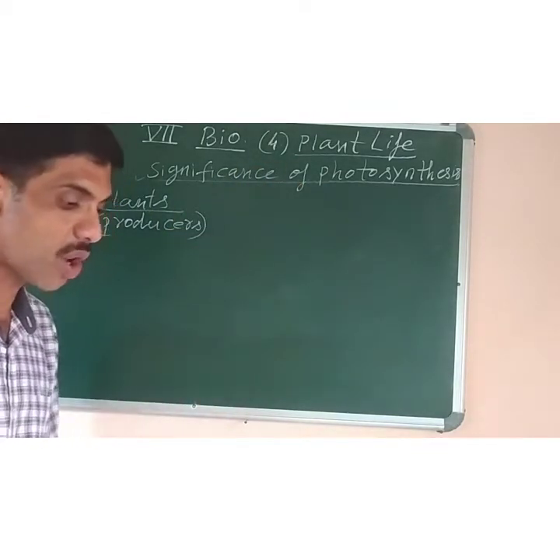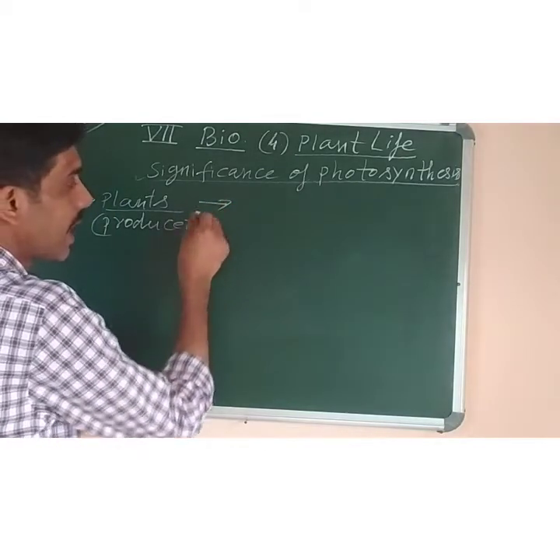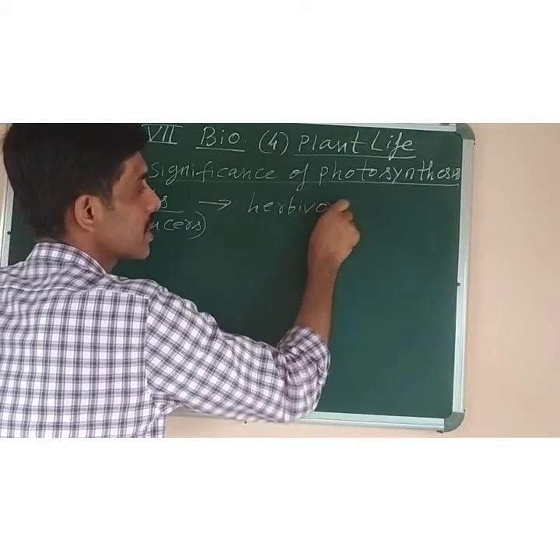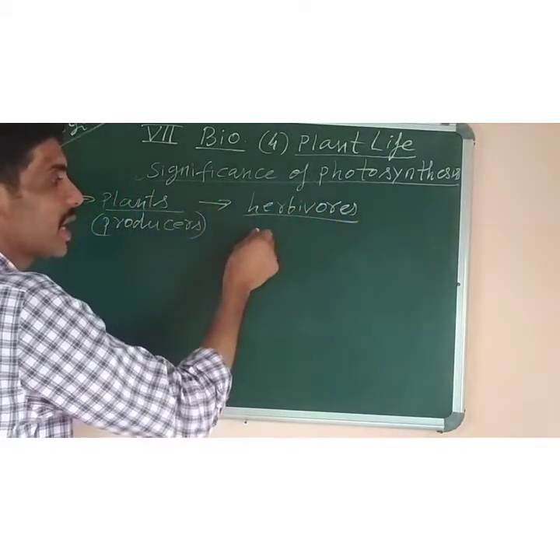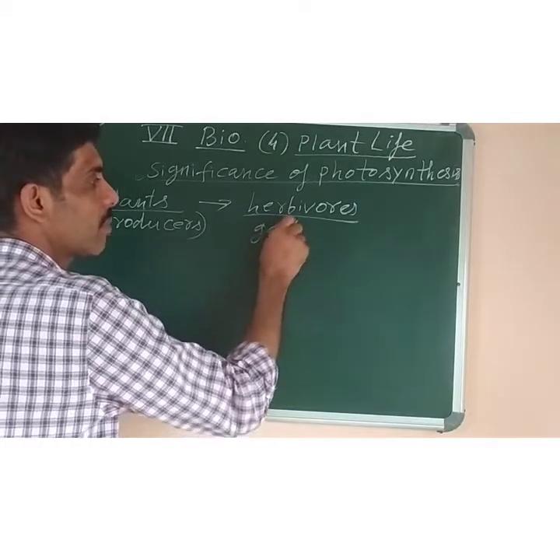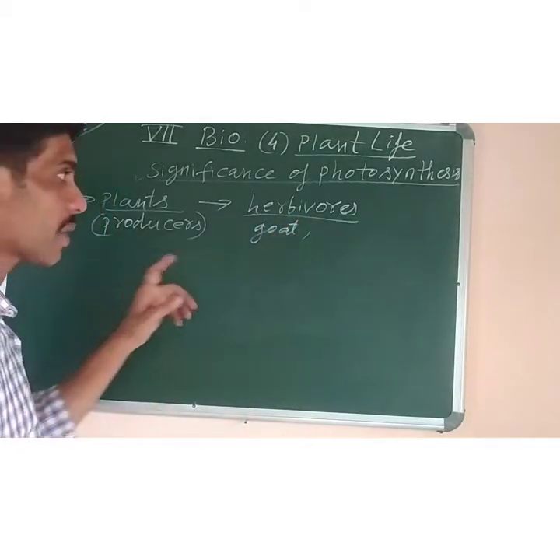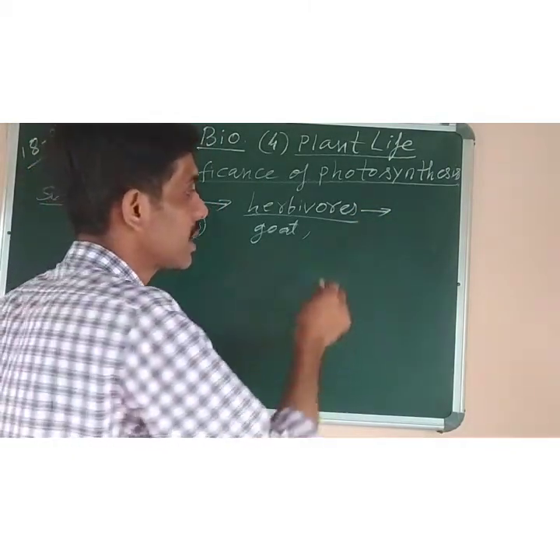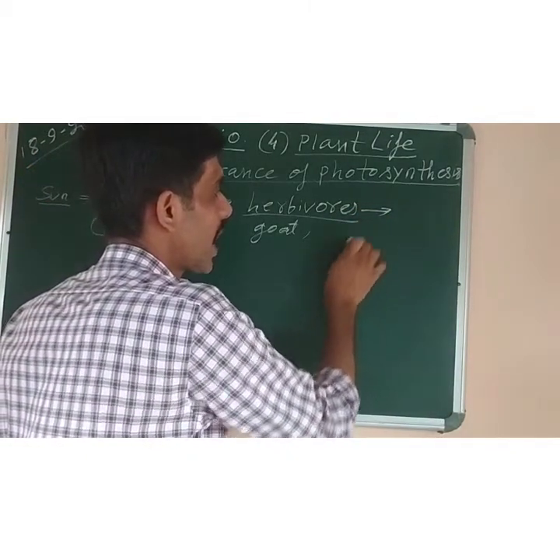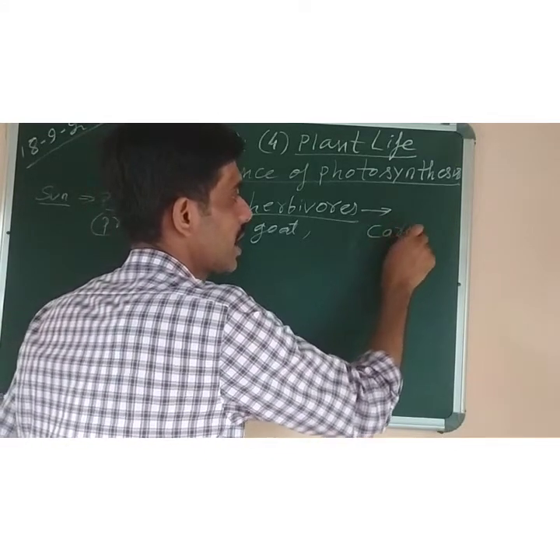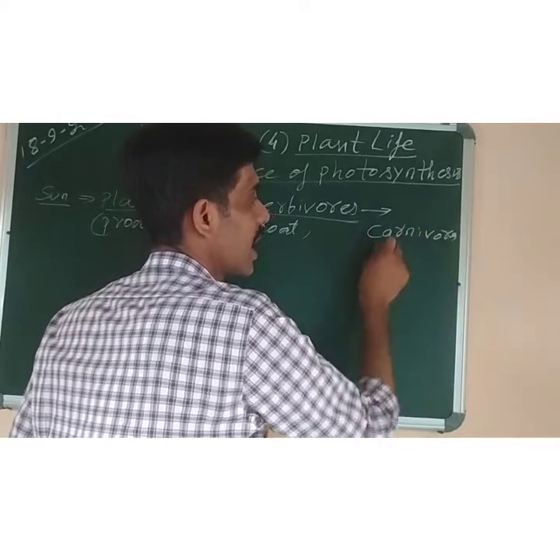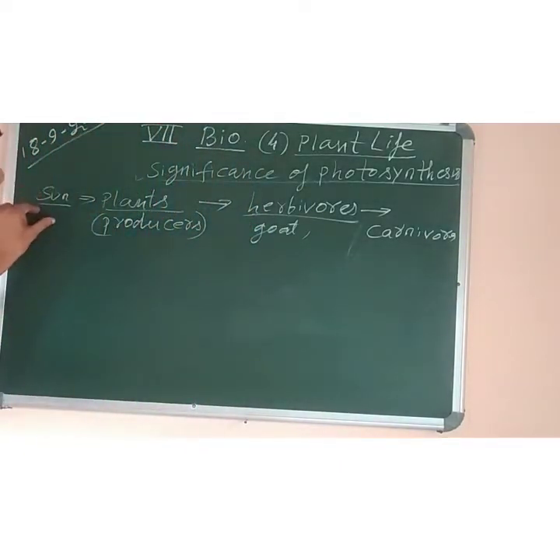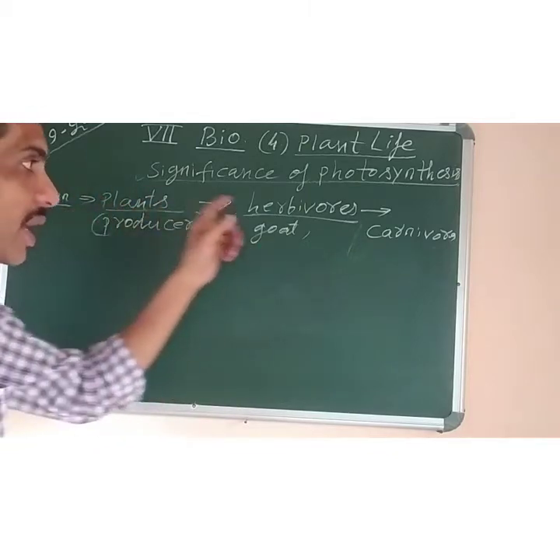Now these green plants, the producers, are eaten by herbivores. Herbivores are those organisms which feed on the plants, like deer and goat. All the plant eating animals are called herbivores. And these herbivores, the plant eaters, are eaten by the flesh eaters, which are known as carnivores, C-A-R-N-I-V-O-R-E-S. Example, lion, tiger and all. So you can see energy is passed from one place to the other, from the sun to the carnivores.